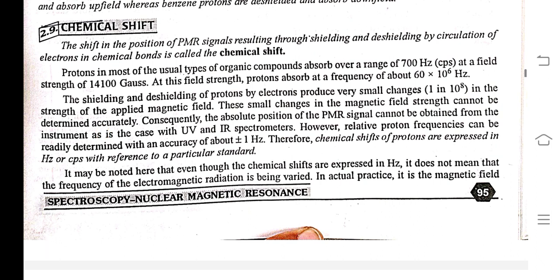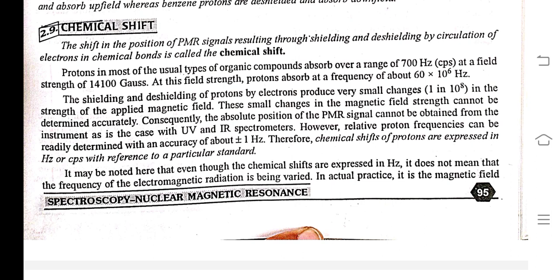The shielding and de-shielding of protons by electrons produce very small changes, about 1 in 10^8, in the strength of the applied magnetic field. This small change in the magnetic field strength cannot be determined accurately. Consequently, the absolute position of the PMR signal cannot be obtained from the instrument, as is the case with UV and IR spectrometers.